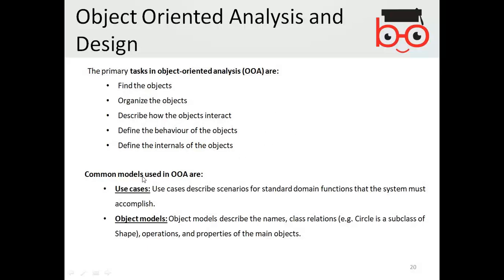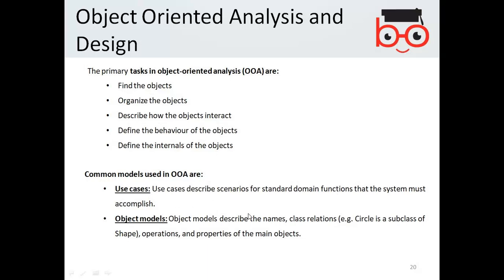Common models used in object-oriented analysis are use cases. Use cases describe the scenarios for standard domain functions that the system must accomplish. And object models describe the names, the class relationships, operations, and properties of the main objects. For example, circle is a subclass of the shape. The other example, as I told you, is that an object is the noun, and use cases are basically the verbs or the functions in terms of object-oriented analysis.